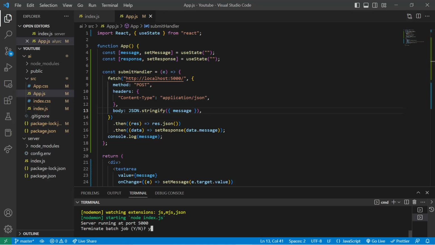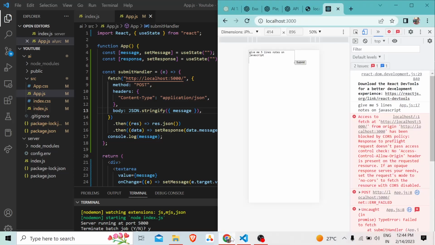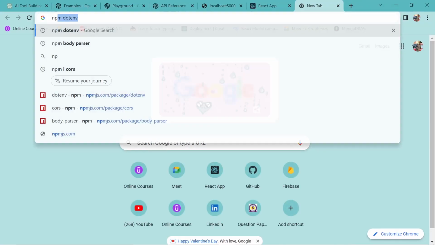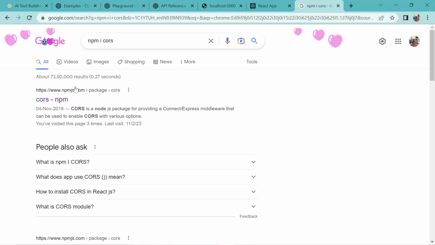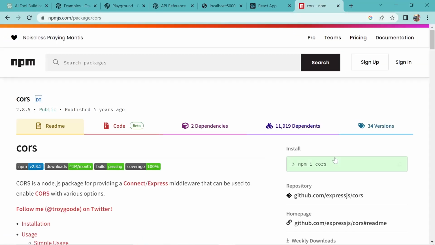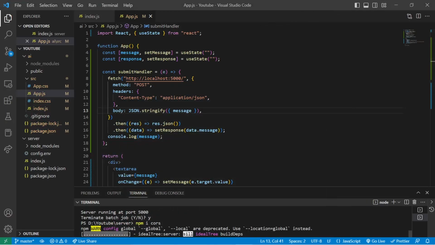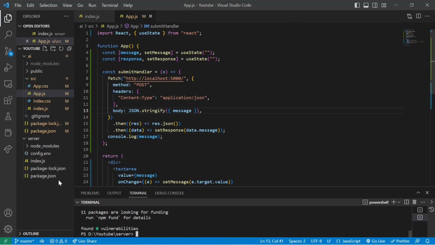So what we'll do is quit this backend server, and install a package which is called cors. So npm i cors. We have to install this. We'll just copy it down. This is being installed and it is done installing.